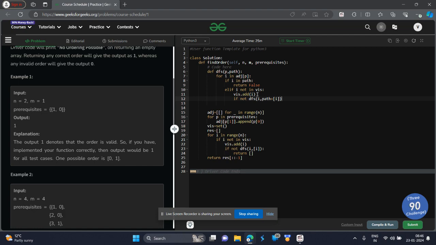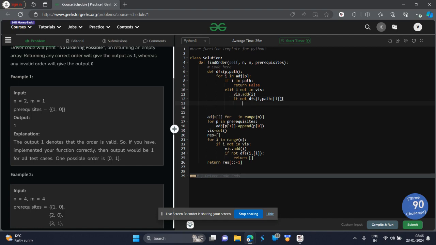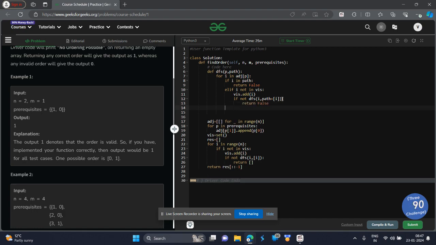Now the DFS I am passing, with this path plus the initial path, I have already appended this newer element, the element which the current element was dependent upon. If again this DFS is not possible, when will it not be possible? You may have guessed it, when there's a cycle. When there's a cycle, it won't be possible. In that case, we will return and come out of our function.